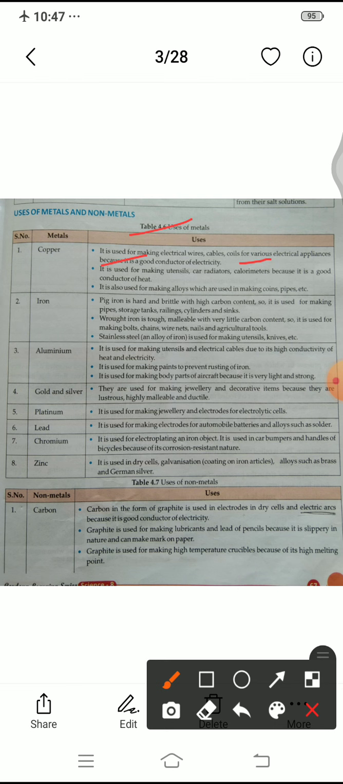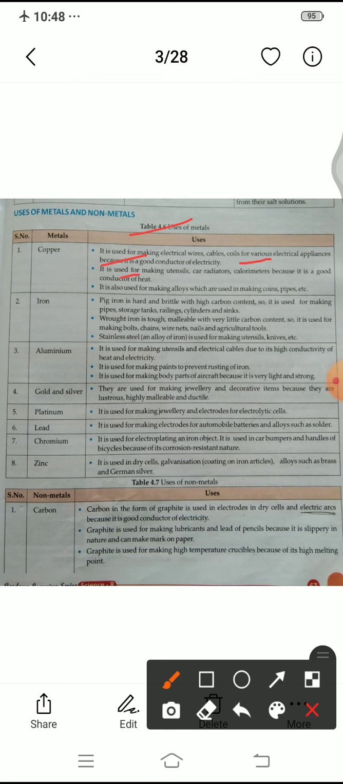Next, it is used for making utensils in our kitchen. At least the base of the utensils is made with the help of copper. Car radiators: the radiator is used in cooling the engine of the car. This is also made with the help of copper because it is always in contact with water. If it is not made with copper, then it can corrode, means rust.